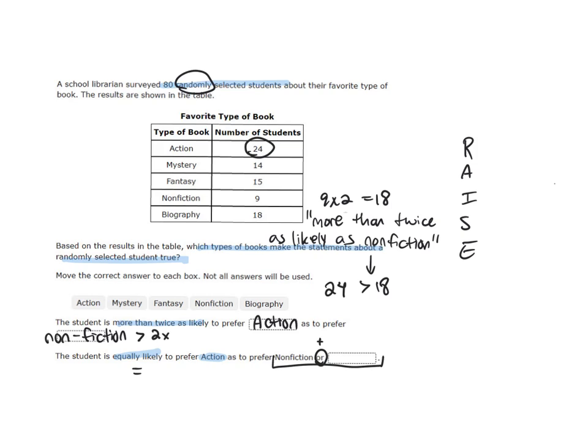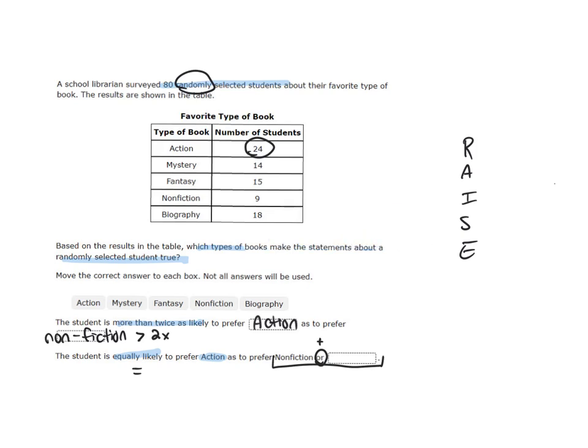Great, so we are halfway done. Now let's think about the next statement. It says the student is equally likely to prefer action as nonfiction or something else. But let me clear some space out here so we have some thinking room. So let's see, what is our value for action? Our value for action is 24, right? 24 kids chose action. So let me get my number for nonfiction. It was 9. So I need 24 to equal 9 plus some number. So 24 minus 9 is 15, right? That would make it equal. 9 plus 15 is equal to 24. So nonfiction and some other category together would be equal to action if that other category has 15.